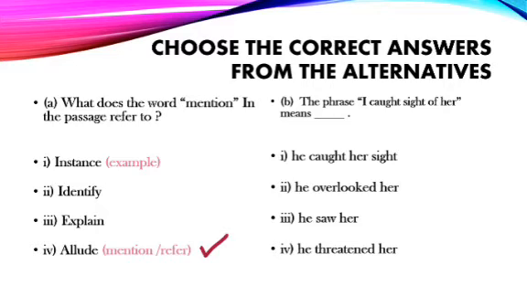Well, this phrase means the writer could see her or saw her. So let us find out which is the correct one. He caught her sight. He overlooked her. He saw her. He threatened her. Number 3 is the correct one. He saw her.